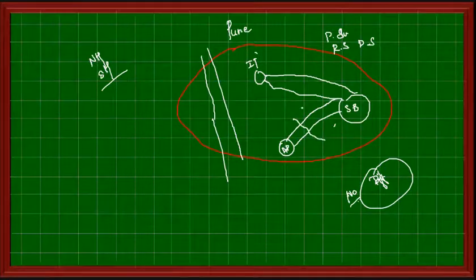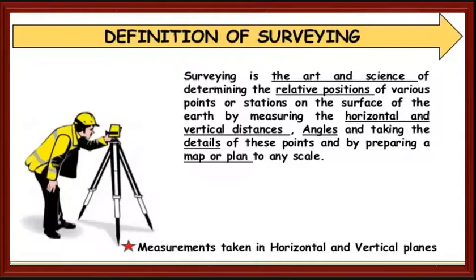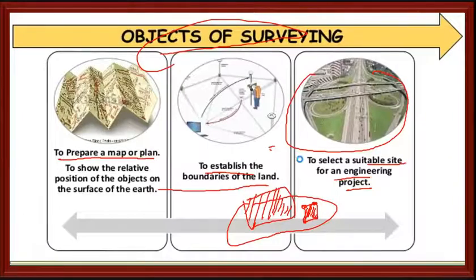Suppose there is a huge river, we can't construct a bridge if the width of the river is more. Instead of constructing the bridge, we will take some other route. Like this, we will do different types of surveys.